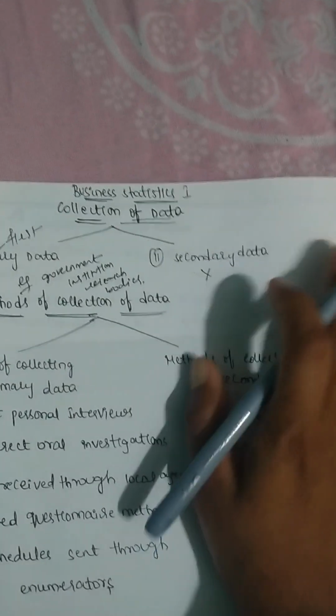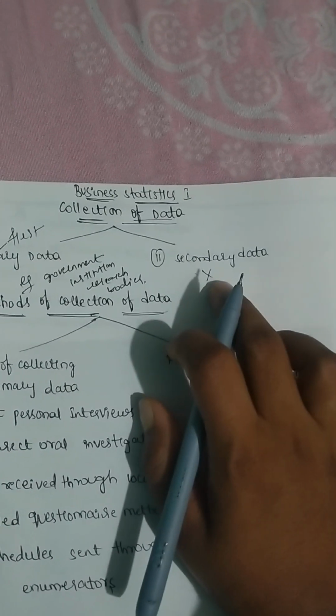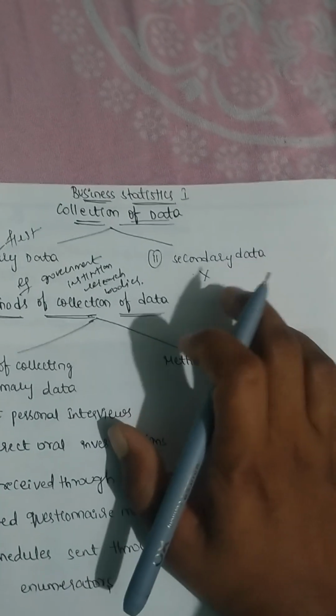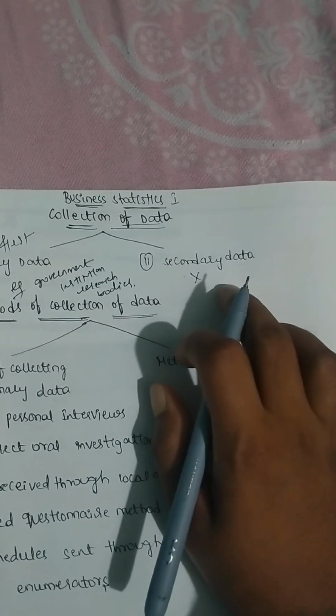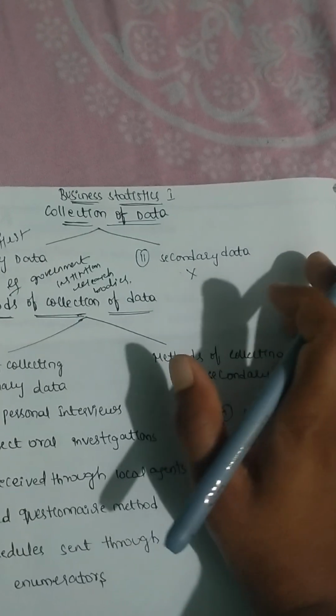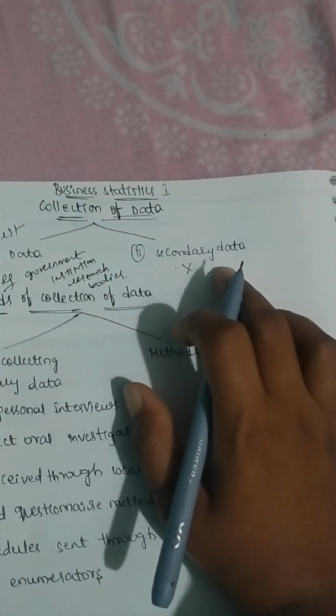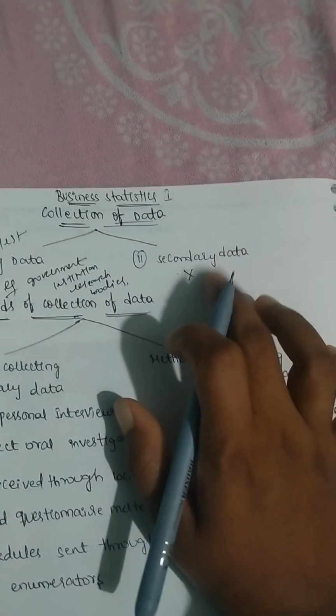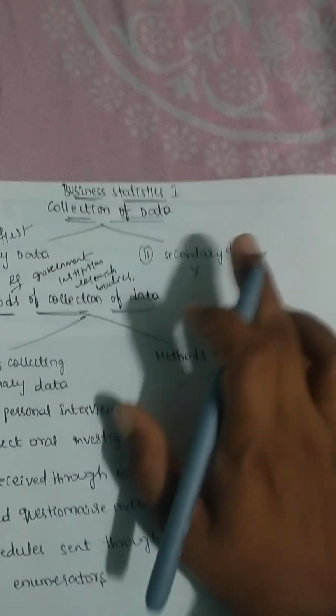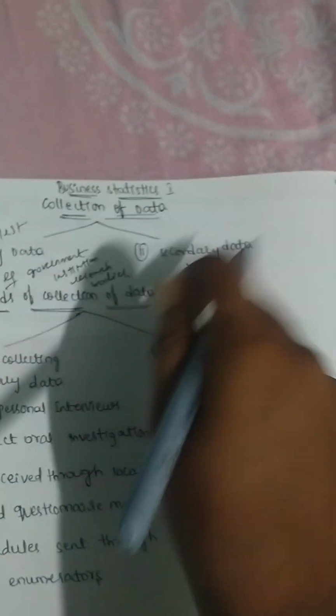For example, the best examples are websites, Google, or published sources like books, or official publications like WHO publications, UNO publications, government official publications.